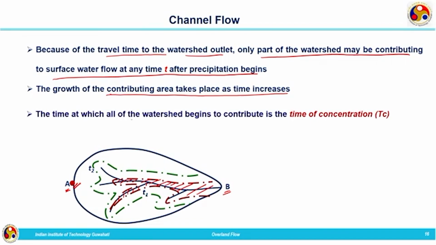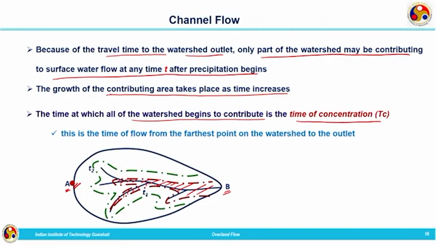The time at which the whole watershed begins to contribute is termed the time of concentration, Tc. This time of concentration Tc is very important whenever we are talking about the flow taking place at the outlet of the watershed. It is the time of flow from the farthest point on the watershed to the outlet. The remotest point in the watershed will be contributing flow at the outlet of the watershed after a time of concentration.